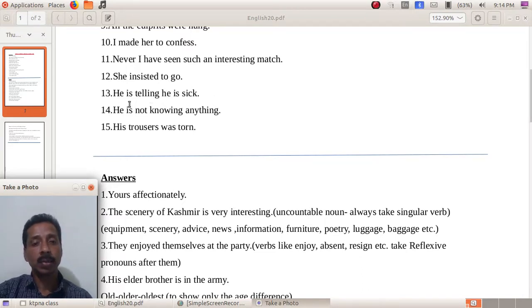For example, here we can correct it as he is telling me he is sick, or he is telling us he is sick, or he is telling her he is sick, etc. That means after tell, there should be an objective case pronoun. Got it? In the case of say, it is okay. But with tell, there should be an objective case pronoun.